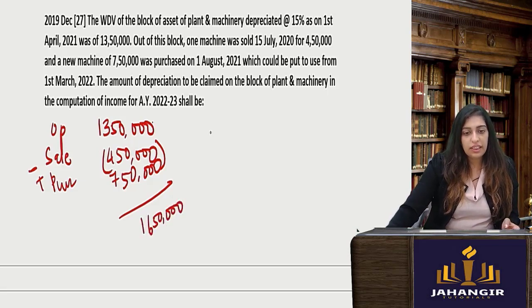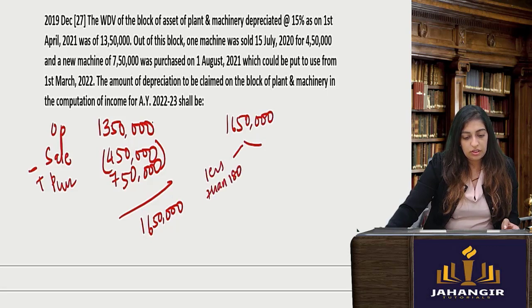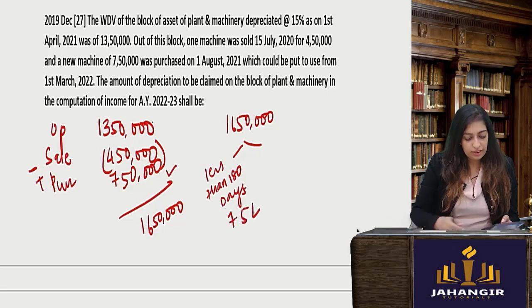Okay, now from 16,50,000, less than 180 days, because which one? It is only this one, 7,50,000, because it was put to use on 1st of March. So hardly less than 30 days, around 30 days. So 7.5 lakhs.